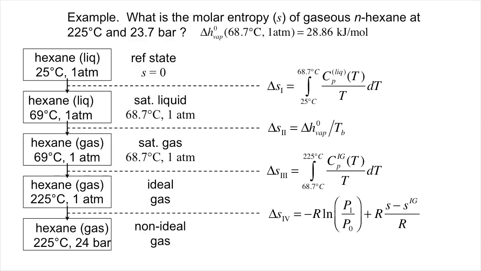Finally, for the fourth leg, we need to break our thinking into two parts. If hexane were an ideal gas, we could calculate delta S for this isothermal transformation as minus R log P1 over P0. However, we also need to correct this for non-ideal entropy departure at 23.7 bar and 225 C.